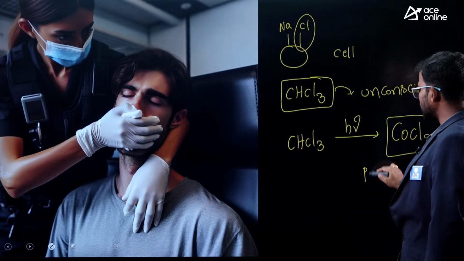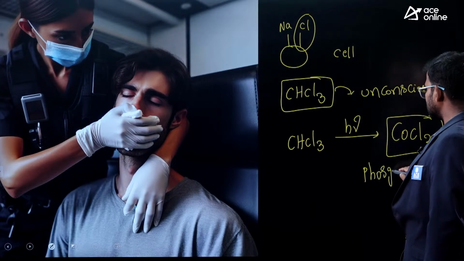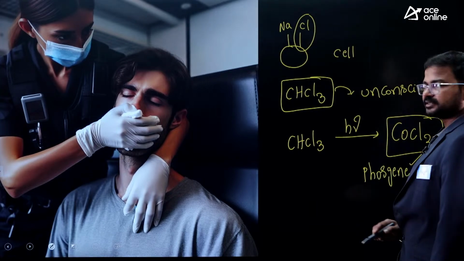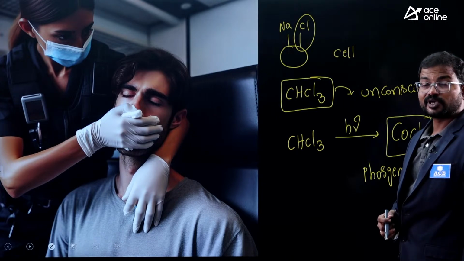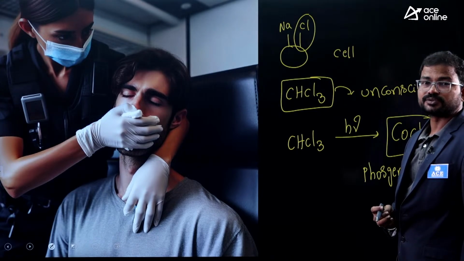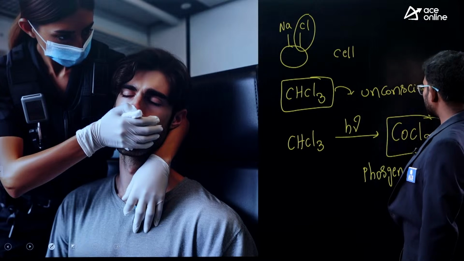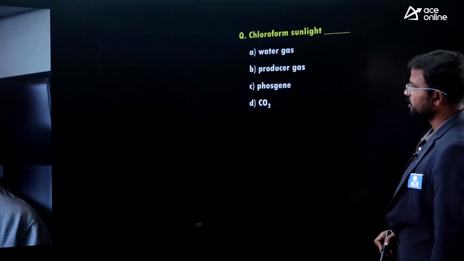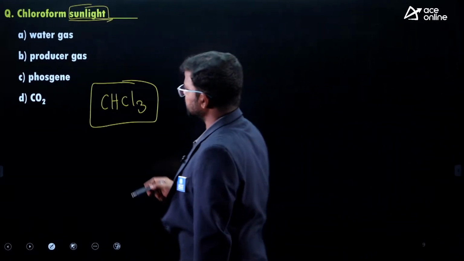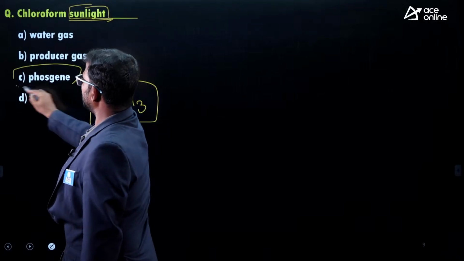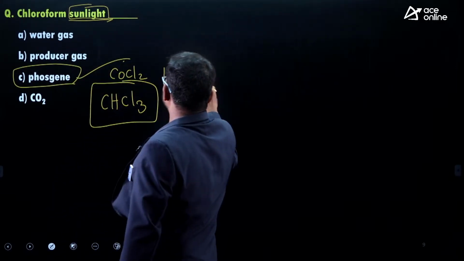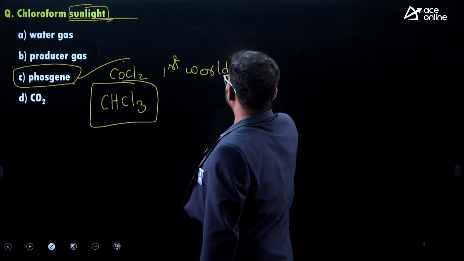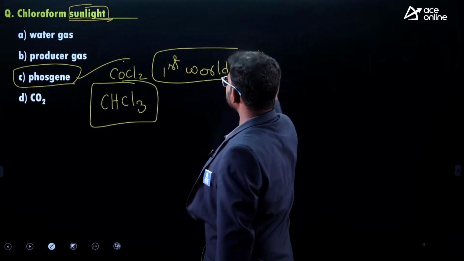This is called phosgene. Phosgene is one of the war gases. It means in the First World War these types of chemicals were used. So this is one of the chemical weapons. So finally guys, here the correct answer is phosgene. Its formula is COCl2. In the First World War this gas was used.